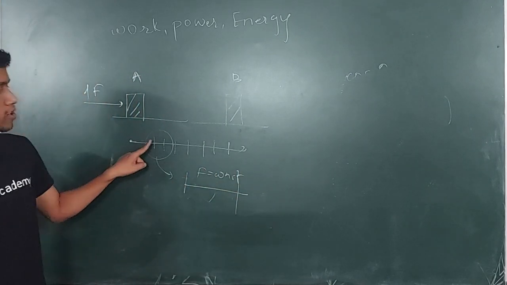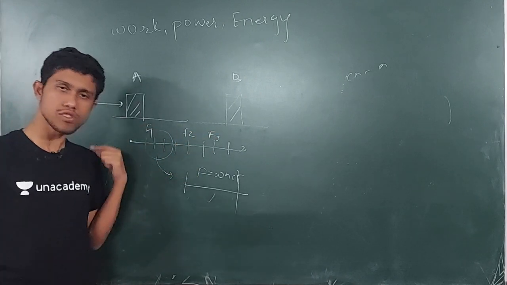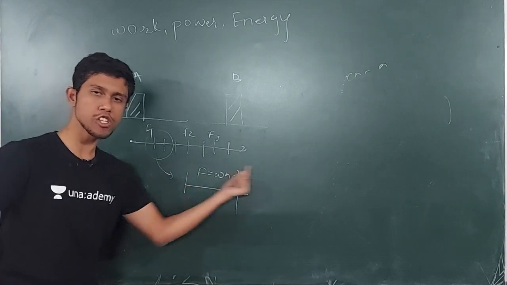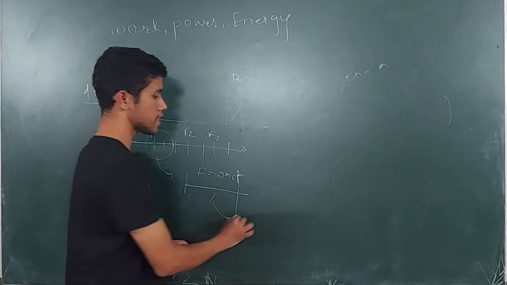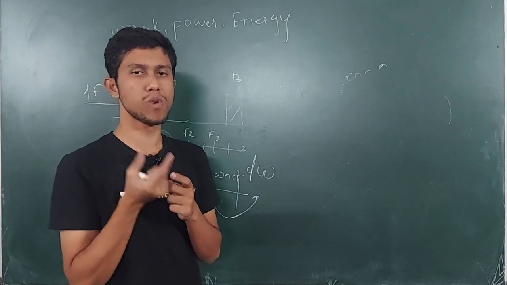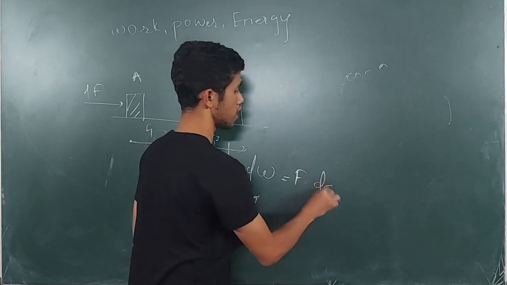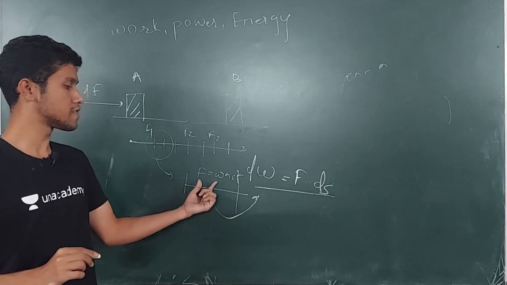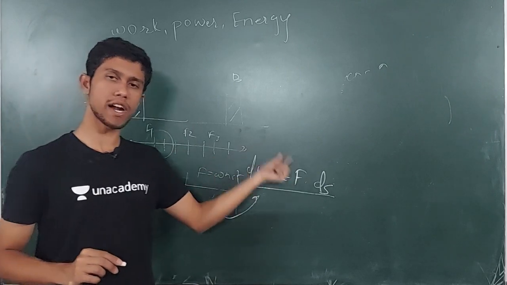Understanding? Means the force here is something F1, it is going to be F2 here, it is going to be F3 here, it is going to change. But I can say that even if the force changes for the whole journey, for this much part the force is going to remain constant. So I can write work for this much part W, but it will be a dW because it is a small work. dW equals F dot ds, small displacement. Okay. So in this way I have found out the work of this small part.